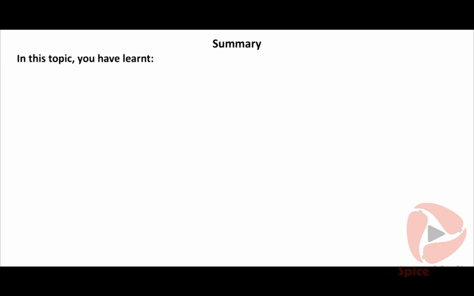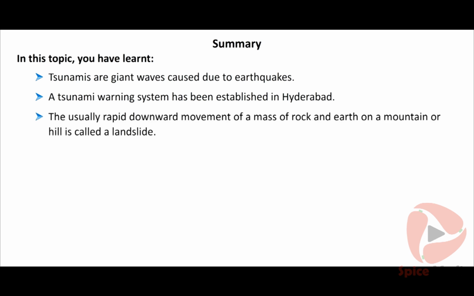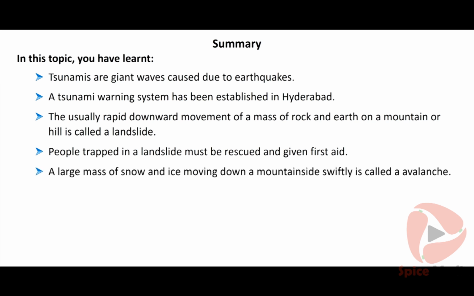In this topic, you have learnt tsunamis are giant waves caused due to earthquakes. A tsunami warning system has been established in Hyderabad. The usually rapid downward movement of a mass of rock and earth on a mountain or hill is called a landslide. People trapped in a landslide must be rescued and given first aid. A large mass of snow and ice moving down a mountainside swiftly is called an avalanche. Planting trees around houses will reduce damage and loss of life.